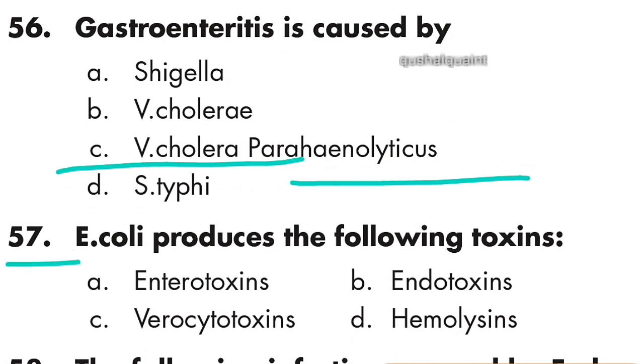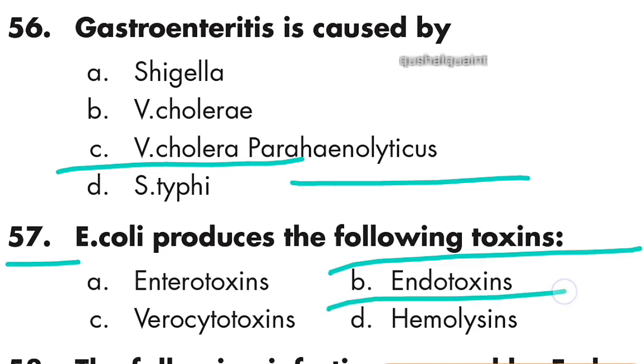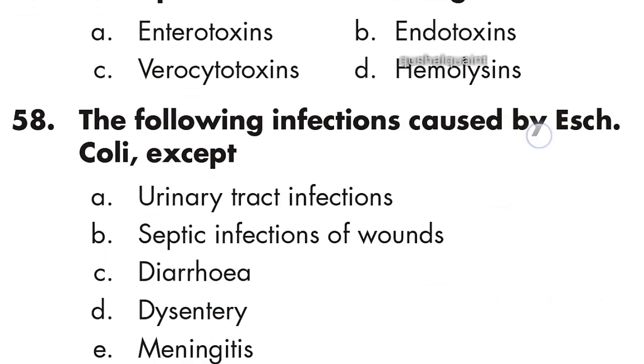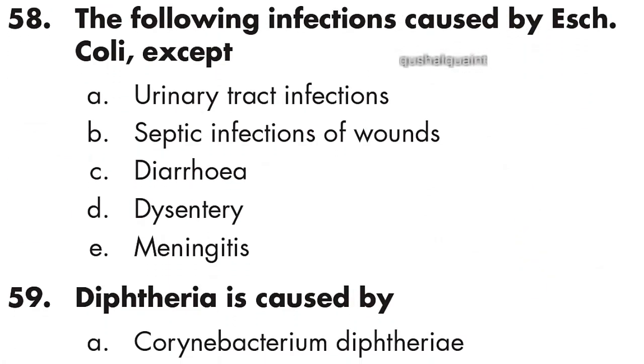57: E. coli produces the following toxins: endotoxins. Option B is endotoxin. 58: the following infections are caused by Escherichia coli, except meningitis. Option E, meningitis, is right.